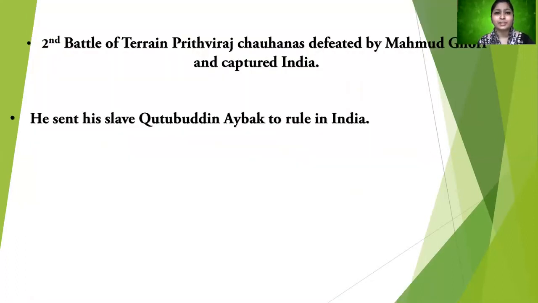Moving on to the next slide, as I've already mentioned previously, in the second Battle of Tarain, Prithviraj Chauhan was defeated by Mahmud Ghori and he captured India. And that is how, when Mahmud Ghori went back to his own empire of Ghazni, he sent his slave Kutubuddin Aibak to rule in India, and that is why that particular dynasty is also known as the slave dynasty.